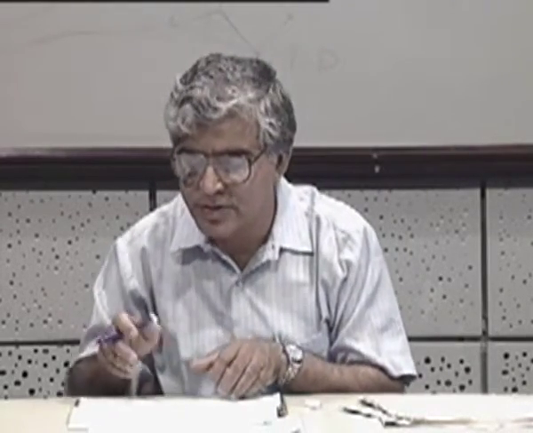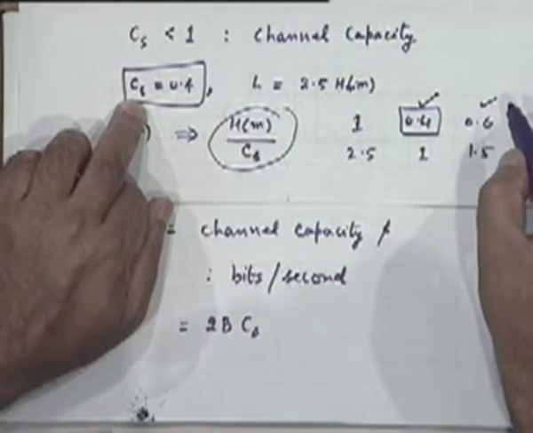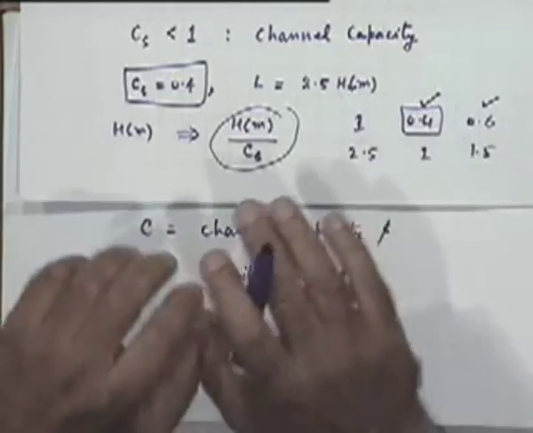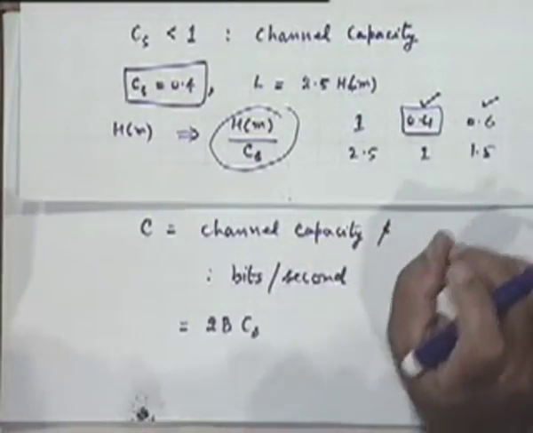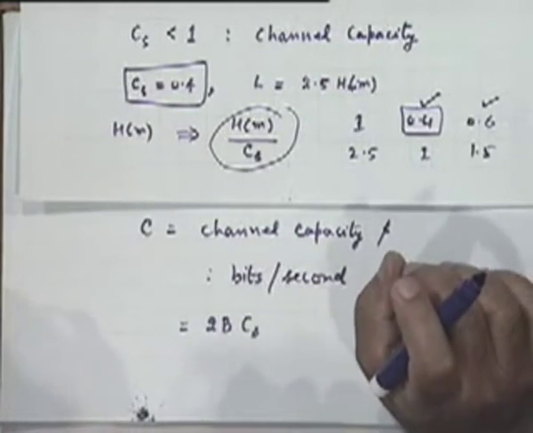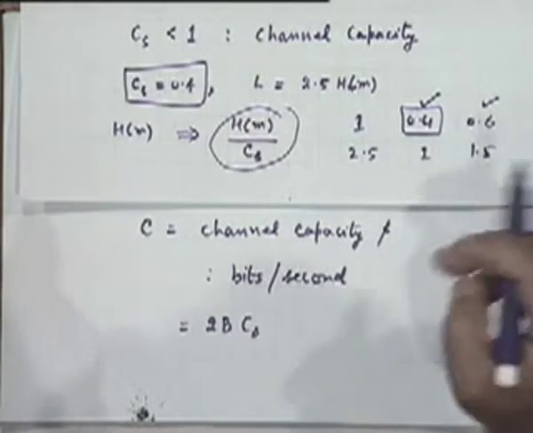Every symbol that is transmitted, for example in this case, must not carry more than 0.4 bits of information, and the rest should be redundant information. So it's an attribute only of the channel. It has nothing to do with the source. Please try to understand this. One, entropy is an attribute only of the source. Two, the channel capacity is an attribute only of the channel. That's why it's called channel capacity.